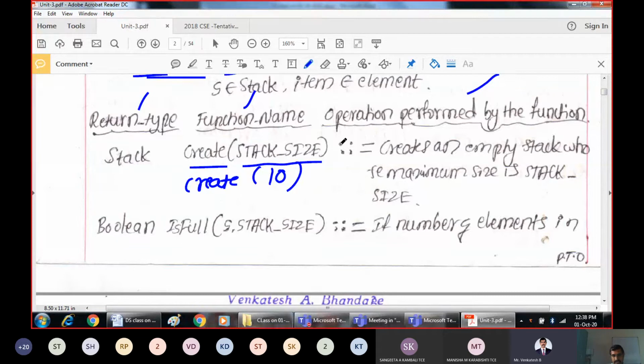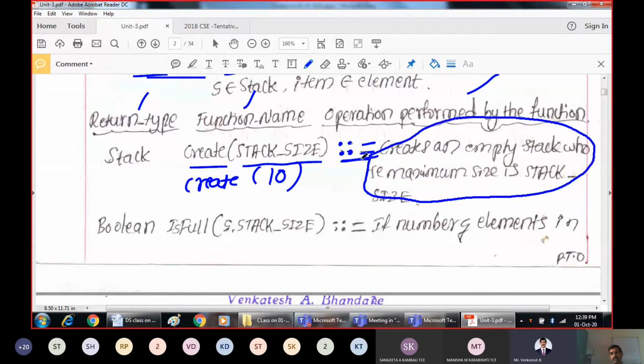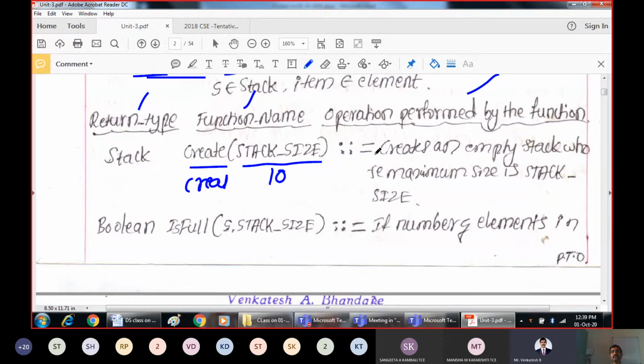The meaning of this I had explained in the previous class. I'll tell once again. The double colon, the scope resolution operator, equal to, indicates here is implemented as. That means the create stack function is implemented like this. So this is the implementation for that. What this function does is create an empty stack whose maximum size is stack size.